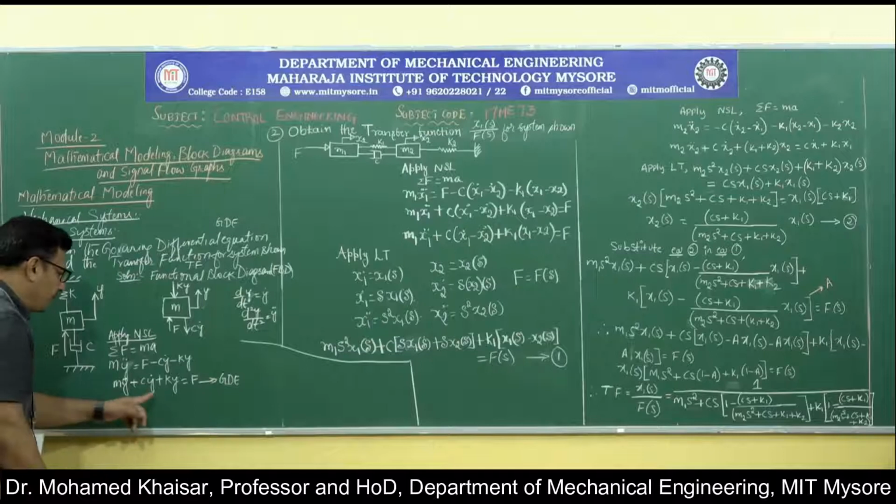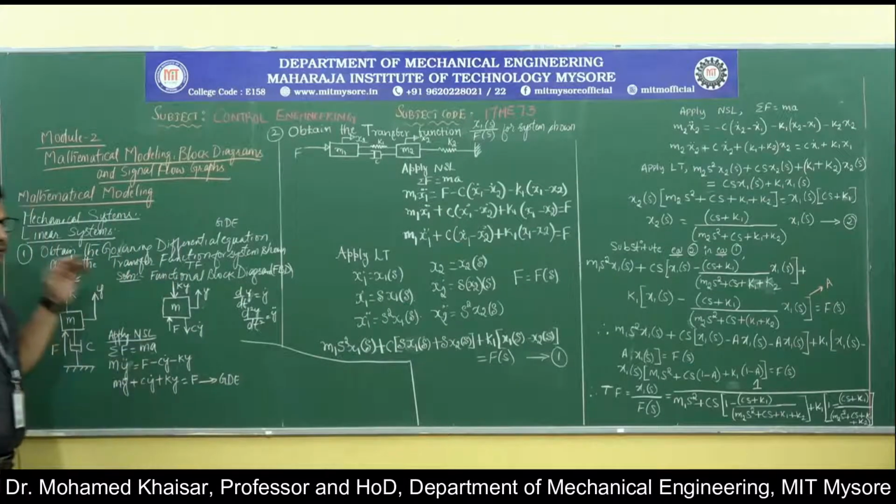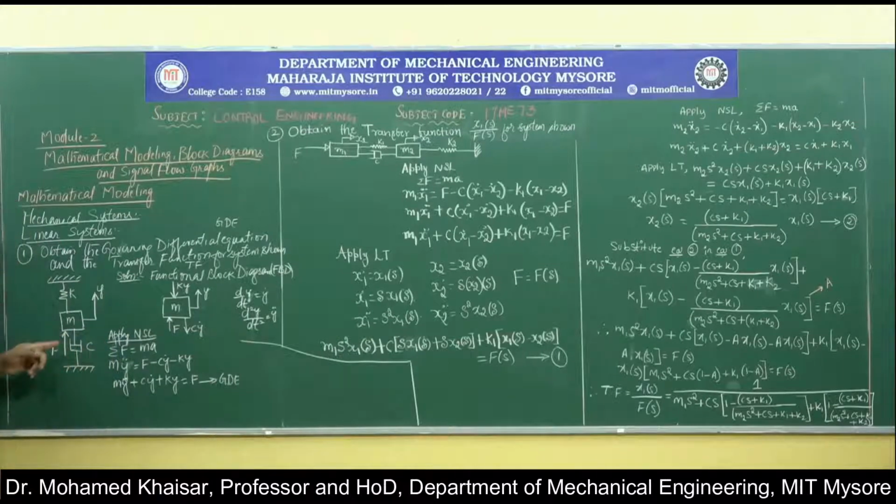Now, after we have found the governing differential equation, in order to arrive at the transfer function, the transfer function is nothing but the ratio of output to the input. For the system shown over here, what is the output from the system? It is the displacement y. And what is the input given to the system? It is the disturbing force F. So what is meant by transfer function?